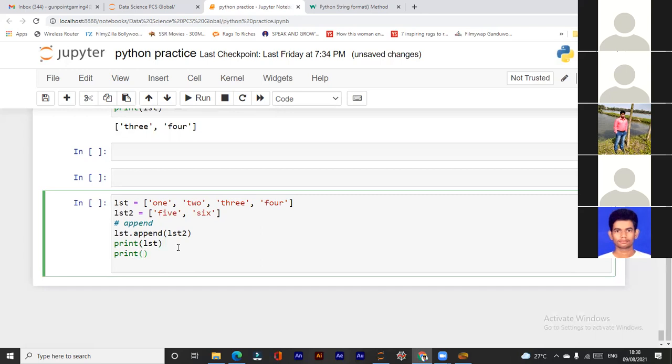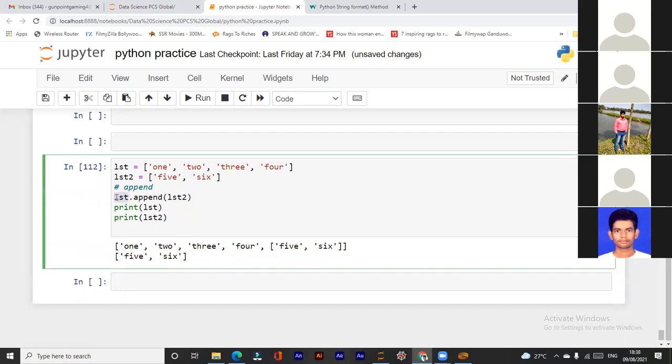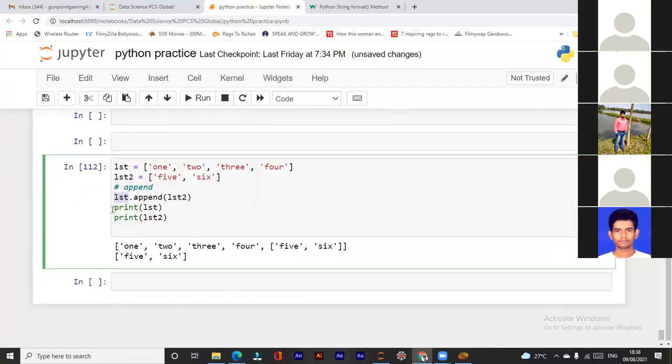And for list 2, only 5, 6. Yeah, it works that way. So first, it appends the elements to the first list. And if you have noticed, append changes the list.